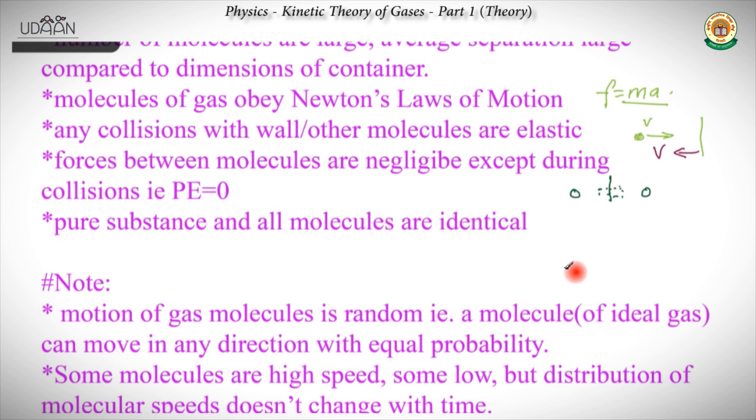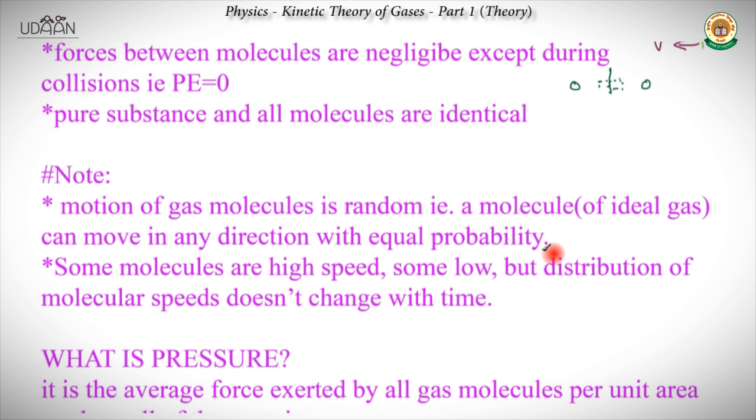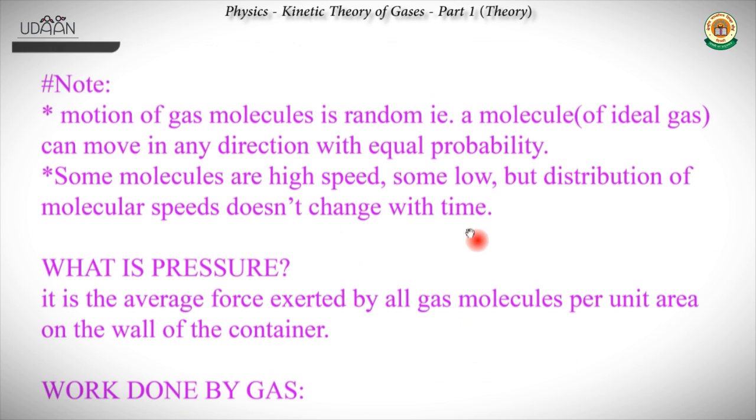And these gases are pure substances, and all the molecules of a particular gas are identical. There is no difference between them. Now we have a very interesting point here, that the motion of gas molecules is completely random. Random to say that its probability or its ability to move in any particular direction would be the same. Because of this we get a distribution in which some molecules have high speed, some have low speed, but the overall distribution, or the fraction of molecules which have a particular speed, does not change with time.